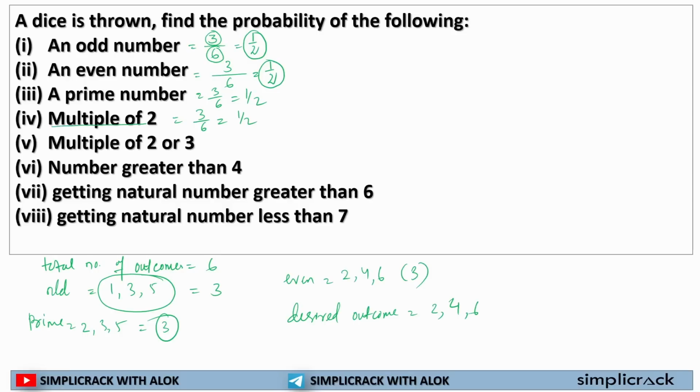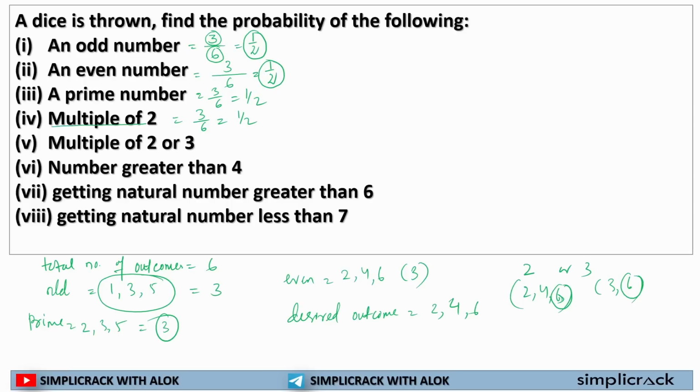Now, in this question, what has it asked? Multiple of 2 or 3. So how many multiples of 2 are there? 2, 4, 6. Multiples of 3: 3 and 6. But here, you see, 6 is common. So if I add both these counts, there will be an error in this particular solution. Why?